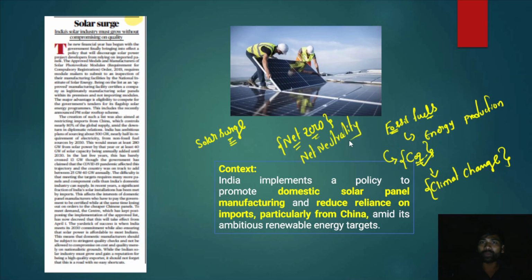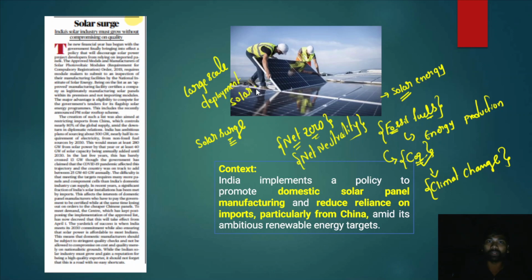So in achieving net neutrality, renewable energy sources like solar energy play an instrumental and prominent role. However, for solar energy to replace the existing fossil fuel based energy systems, we require large scale deployment of solar panels. That is very important. We need to deploy these solar panels on a large scale.